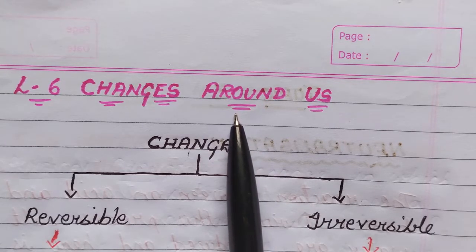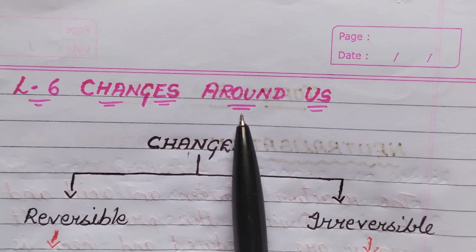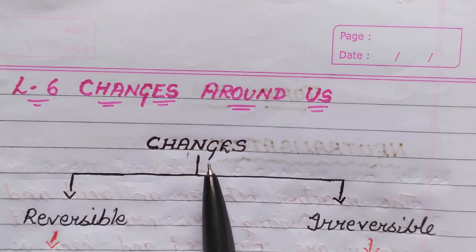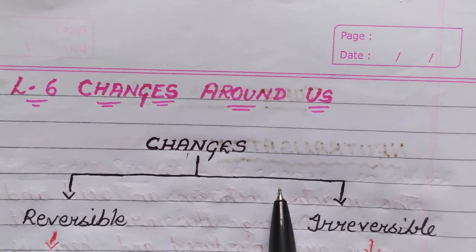There are many changes which take place in our body, like your nails grow, your hair grows, you grow taller, and your weight increases as you grow. So you can see that there are so many kinds of changes that are taking place around us. Basically, in this chapter we will study about changes, the examples and the kinds of changes.